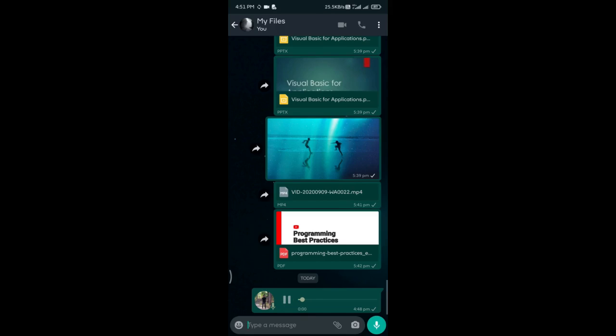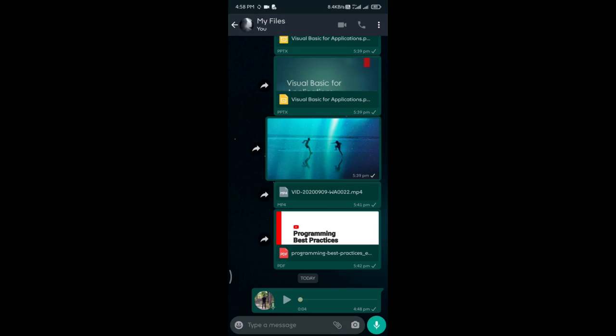Just tap on the audio message and bring your phone closer to your ear as you would normally do when you take a call. So now the audio message is going to be played through the front speaker on your phone. This way you can listen to your messages even when you are in public. Isn't that amazing? Let's move on with the next one.